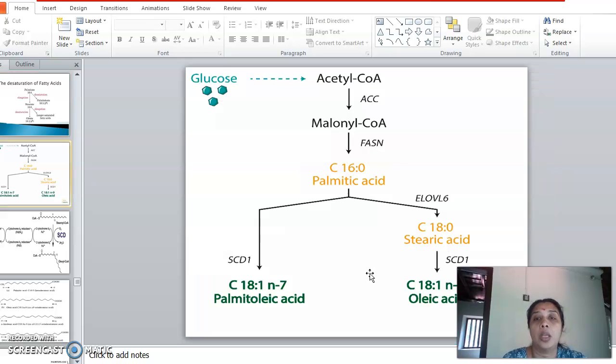So this is another figure. Glucose can be converted into acetyl-CoA. The acetyl-CoA carboxylase enzyme converts it into malonyl-CoA. Then FAS, the fatty acid synthase complex, converts it into palmitic acid. Palmitic acid, which is saturated, is acted on by the desaturase enzyme, converting it into palmitoleic acid, or it can be converted into stearic acid. Stearic acid is converted into oleic acid.